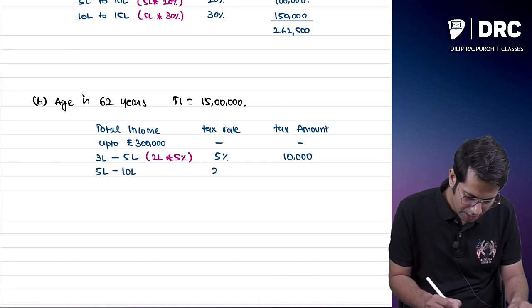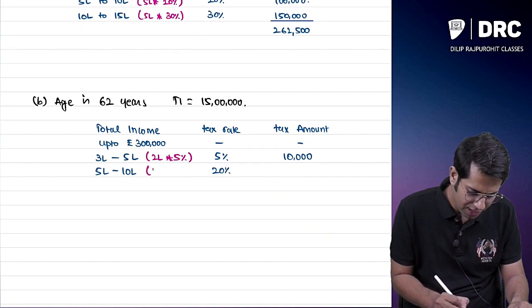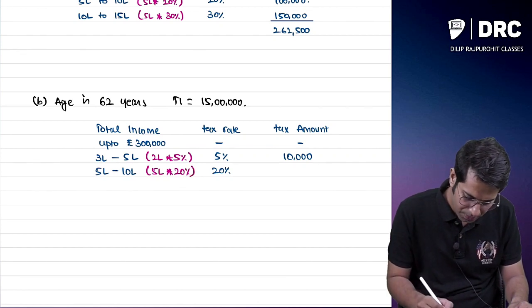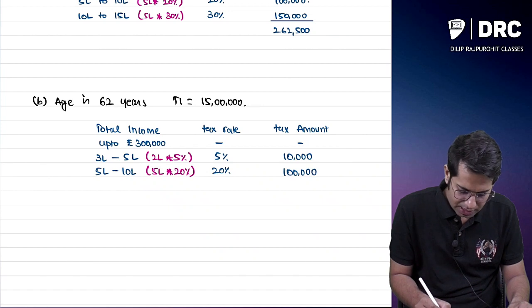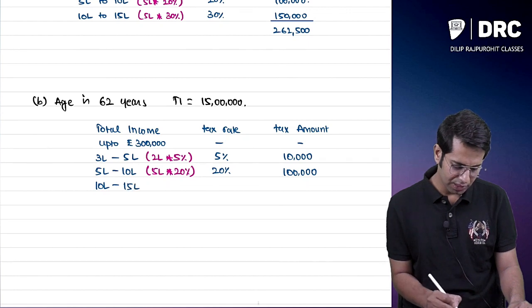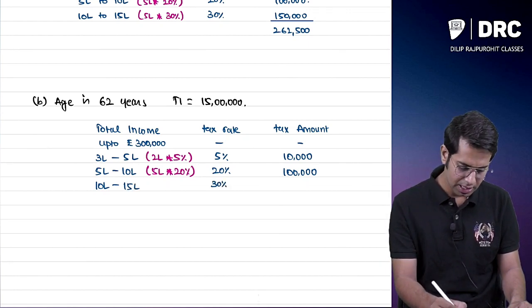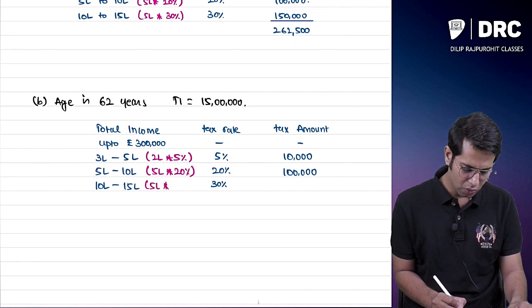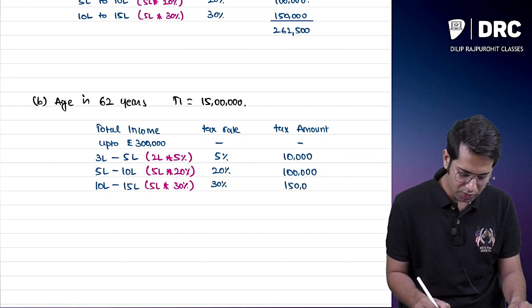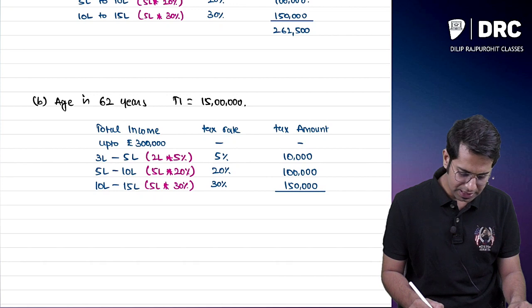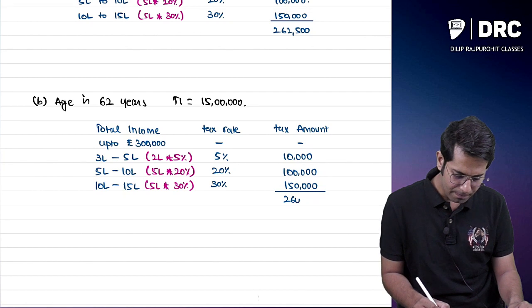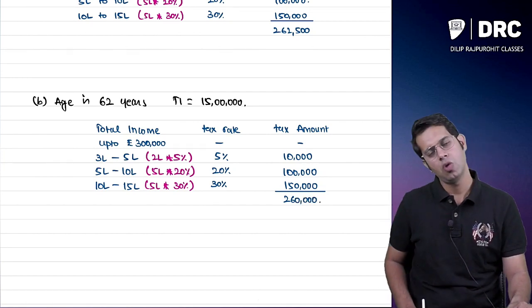From 5 lakhs to 10 lakhs, you have to pay 20%. So what is the tax? From 5 lakh to 10 lakhs, it is 5 lakh rupees. On that, I have to pay 20%. It comes to 1 lakh rupees, sir. Then more than 10 lakhs, it is 30%. From 10 lakhs to 15 lakhs the rate is 30%. Sir, it is 5 lakh into 30%, which is 1,50,000. So if I am a senior citizen, how much tax will I have to pay? I will have to pay total tax of 2,60,000.